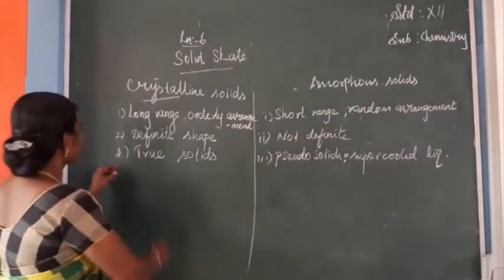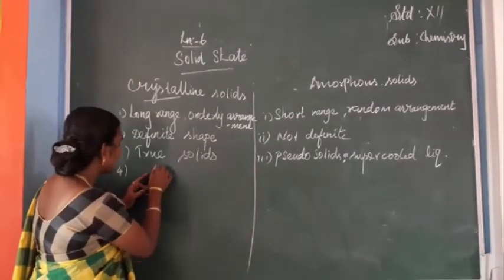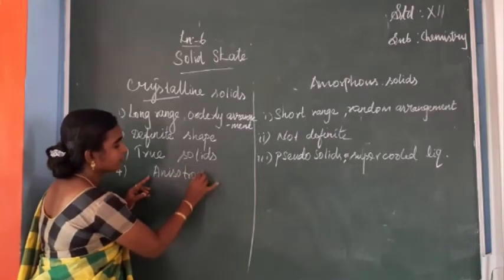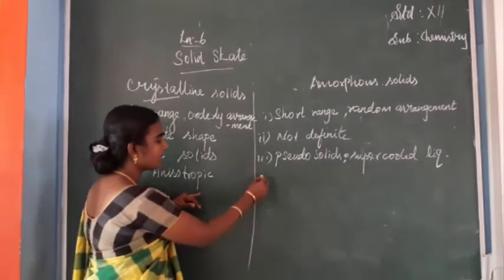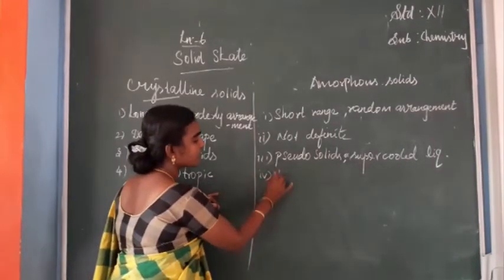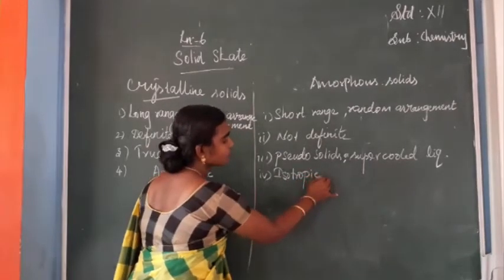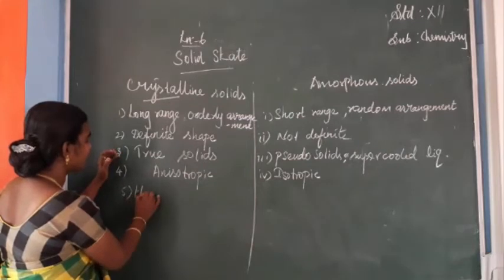Next, crystalline solids have the property called anisotropic. So crystalline solids are anisotropic in nature, but amorphous solids are isotropic in nature. Here heat of fusion is definite.